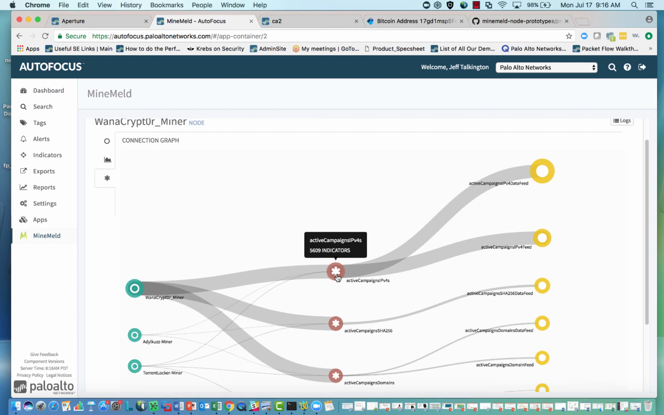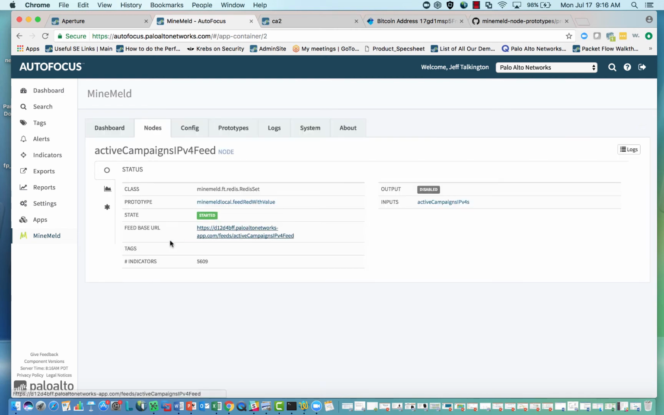In this case, what we're going to do is use this to create an external dynamic list on our firewalls that we can use for protections. So as we're seeing threats come in, we can automatically send those protections to our firewall. And let me show you what that looks like. If I click on our output feed here, what you'll see is that we've got this URL. And that URL is something we can reference as part of an external dynamic list.